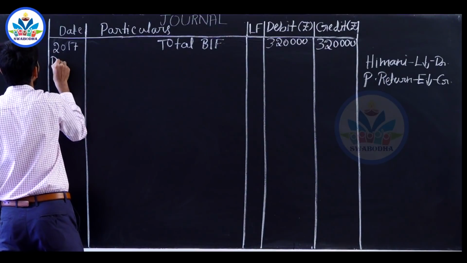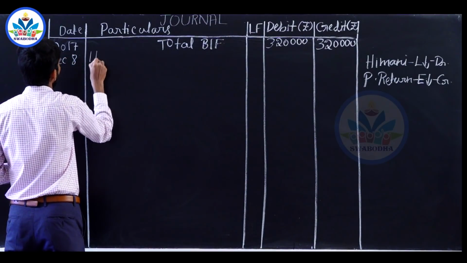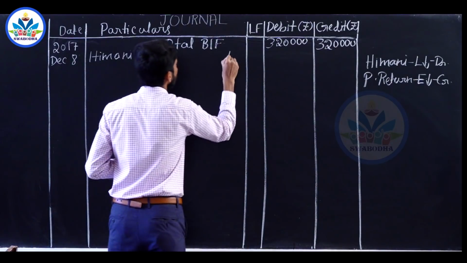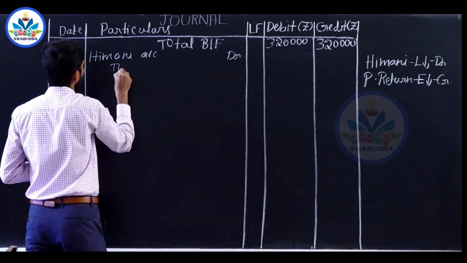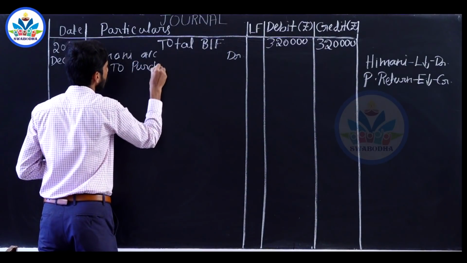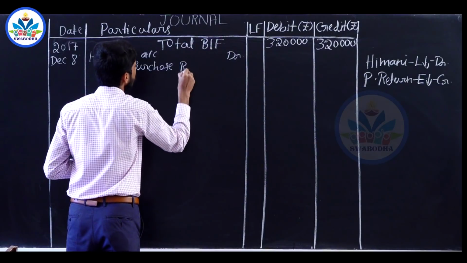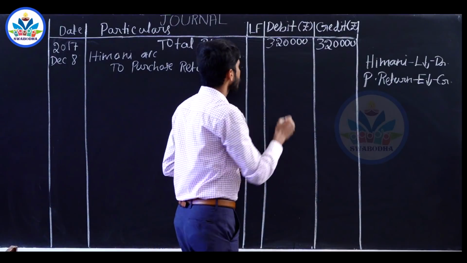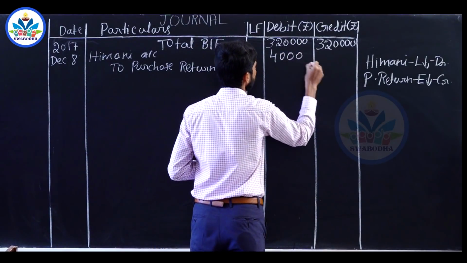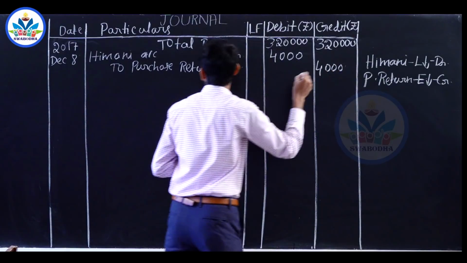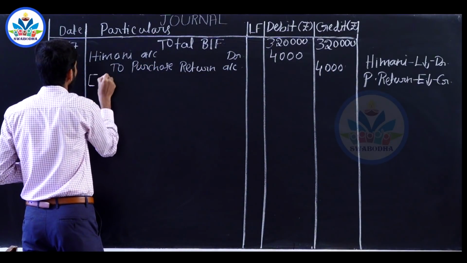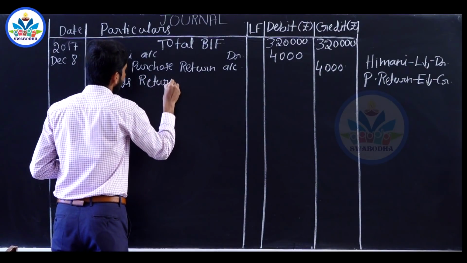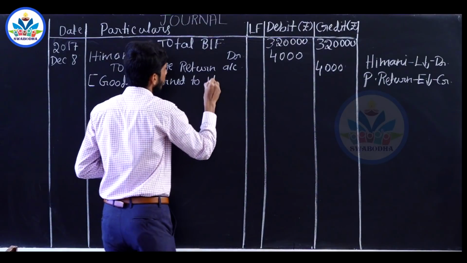2017, December 8, Imani account debited to purchase return account. Amount of purchase return is 4,000 rupees. Narration will be goods returned to Imani.